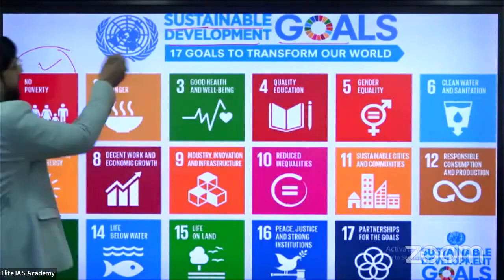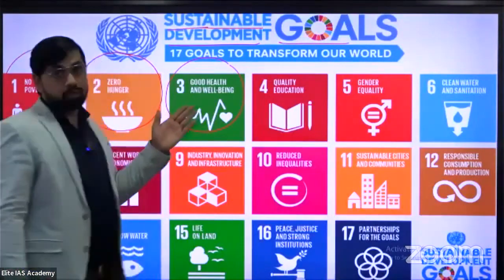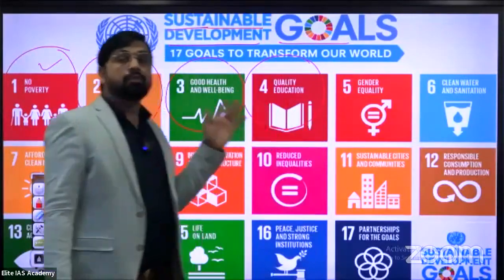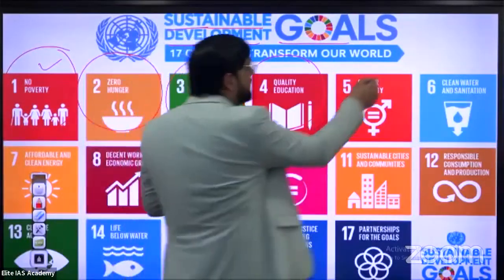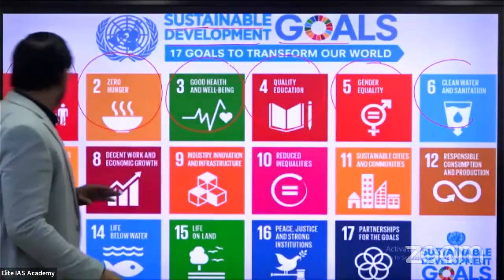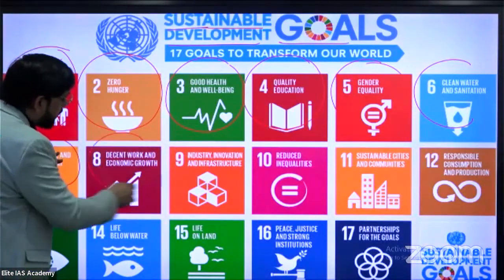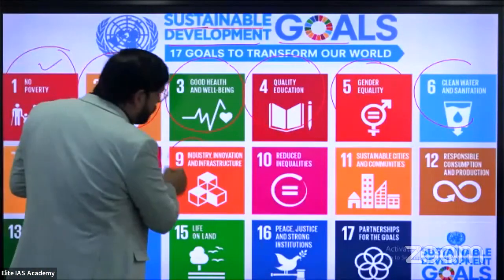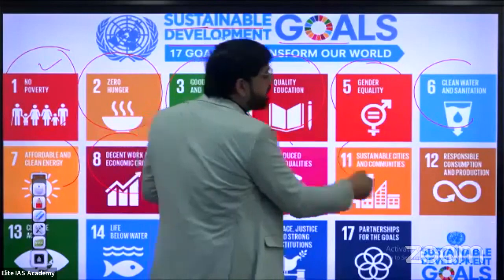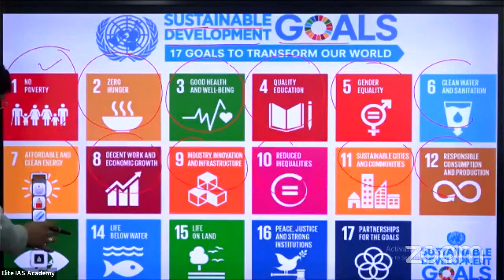Second is zero hunger. Third one is good health and well-being, which is related to your health sector. Fourth one, quality education, which is related to your education sector. Fifth one, gender equality. Sixth one, clean water and sanitation. Seventh, affordable and clean energy. Eighth, decent work and economic growth. Ninth, innovation, industry and infrastructure, then reduced inequalities, sustainable cities and communities, responsible consumption and production.